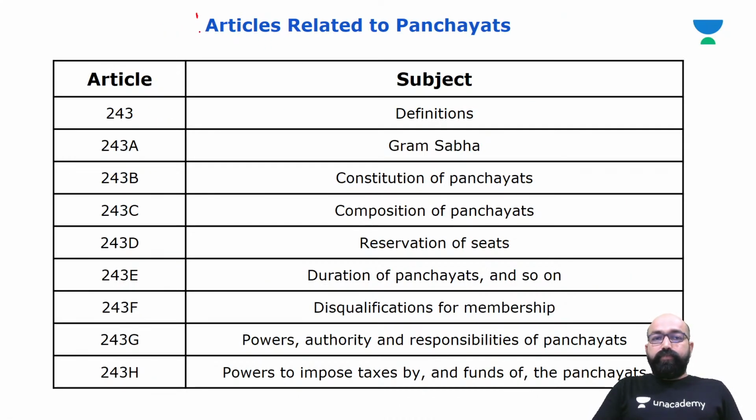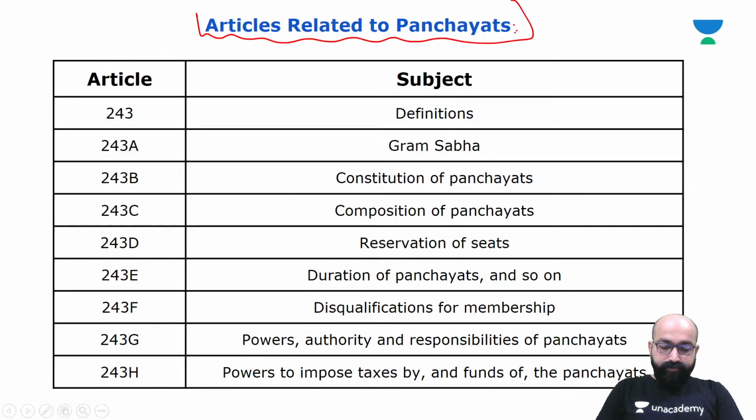Then articles related to panchayats. Now Article 243, which gives definitions about panchayats. Article 243A talks about Gram Sabha.